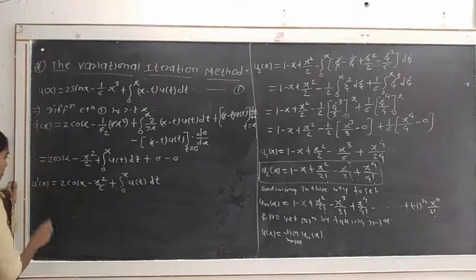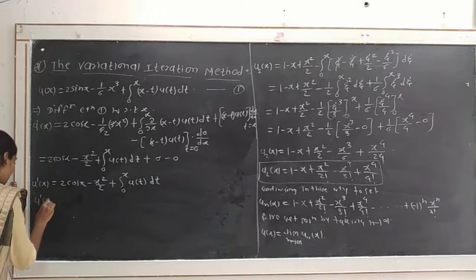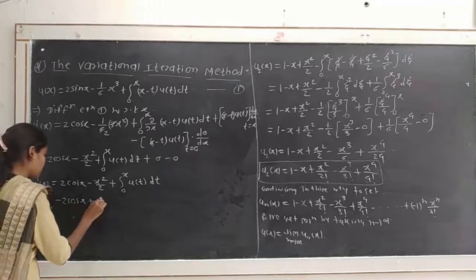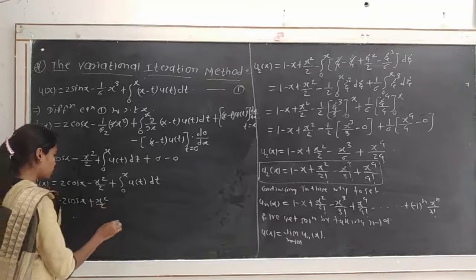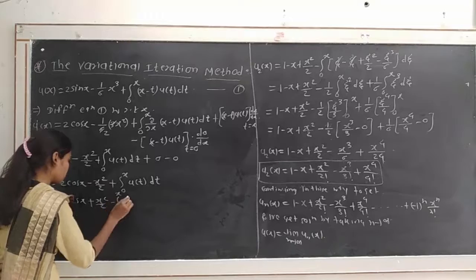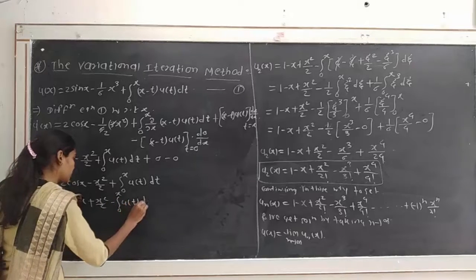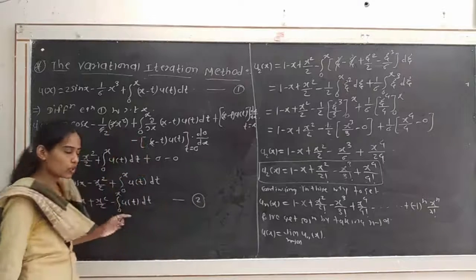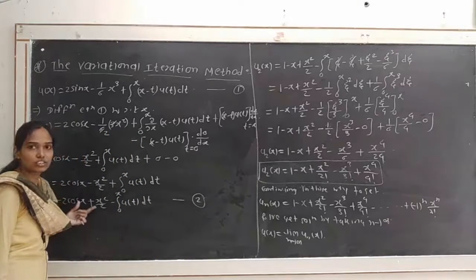Then we shift all these terms to the LHS, so we get u'(x) - 2 cos x + x²/2 - integration from 0 to x of u(t) dt. Okay, take it as equation number 1 because we have to write the correction function using that.